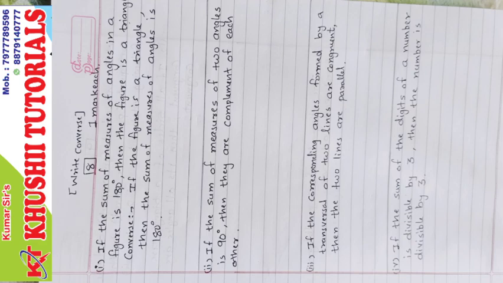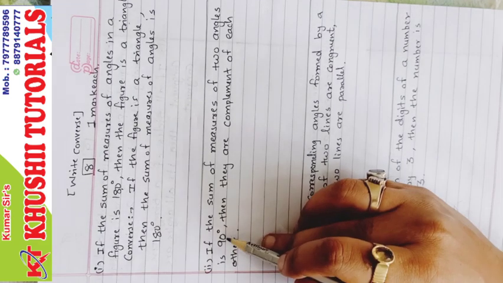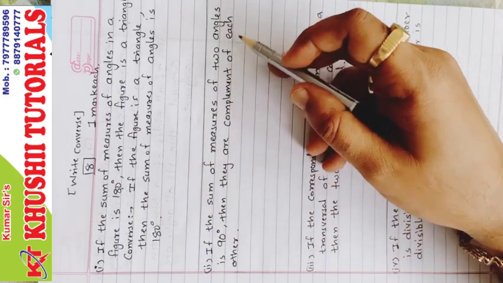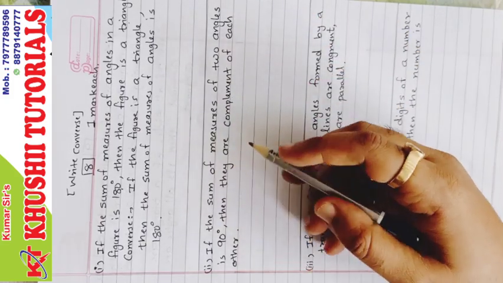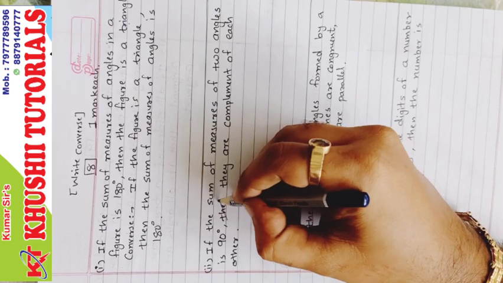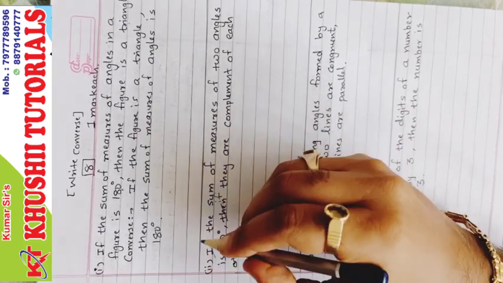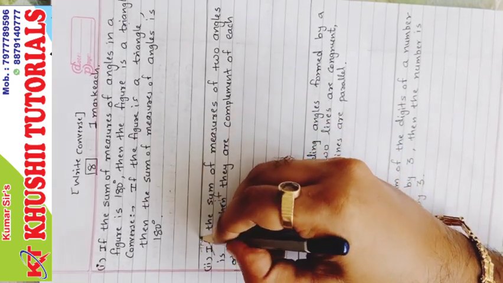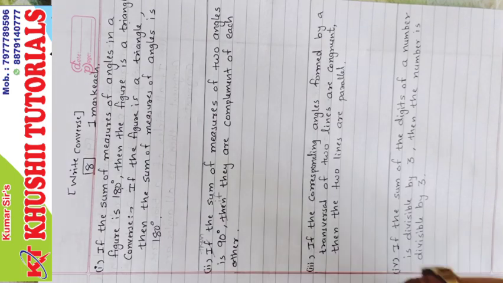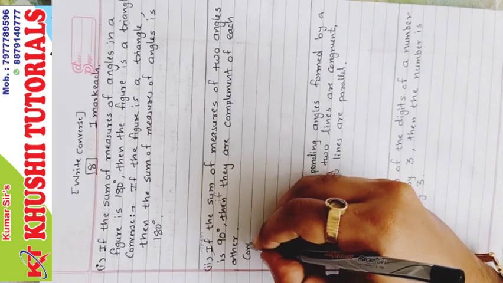That's all. Next again, if the sum of measure of two angles is 90 degree, then they are complement of each other. So here instead of then we have to write if, and here instead of if we have to write then. That is called converse.